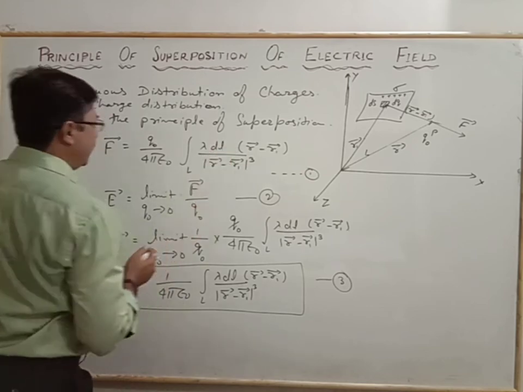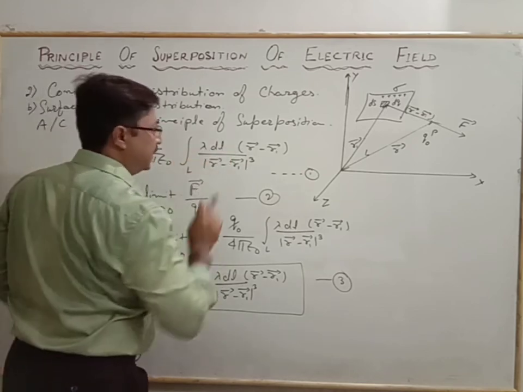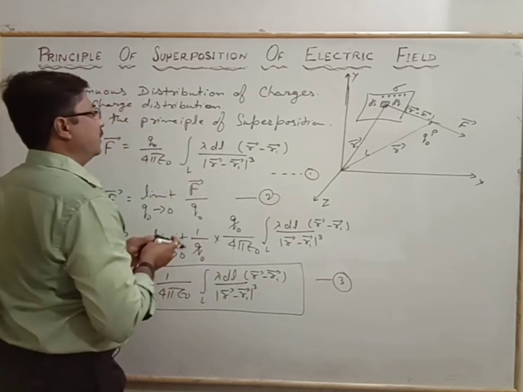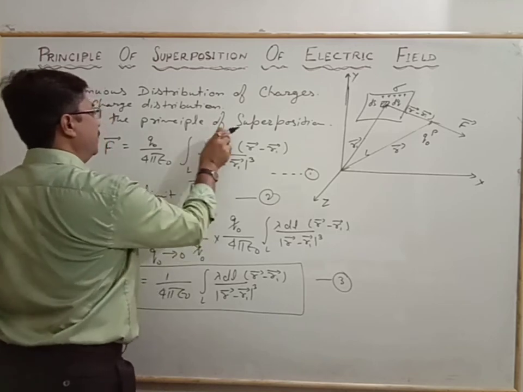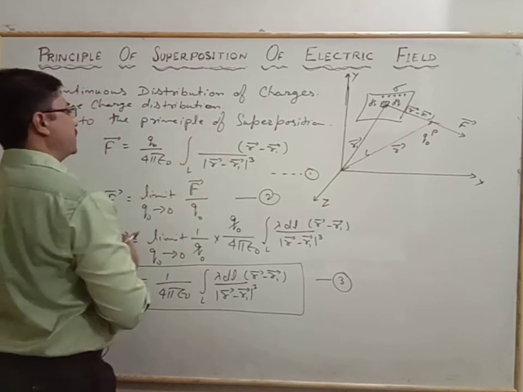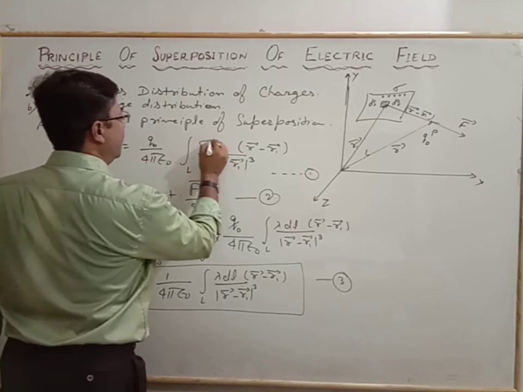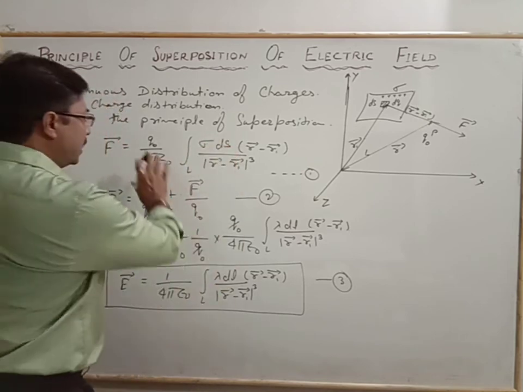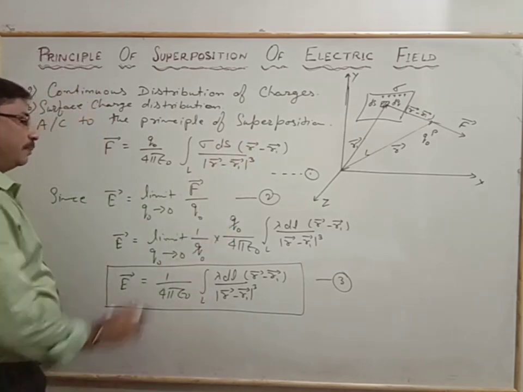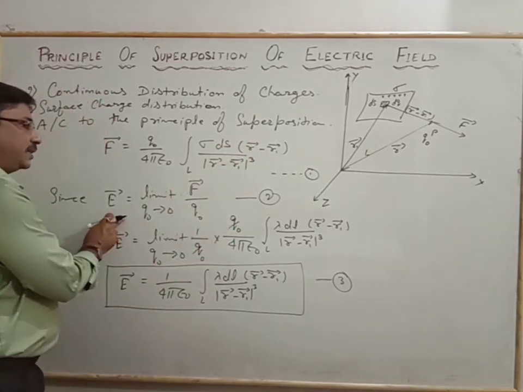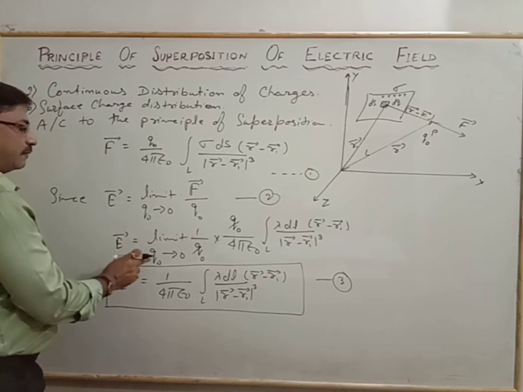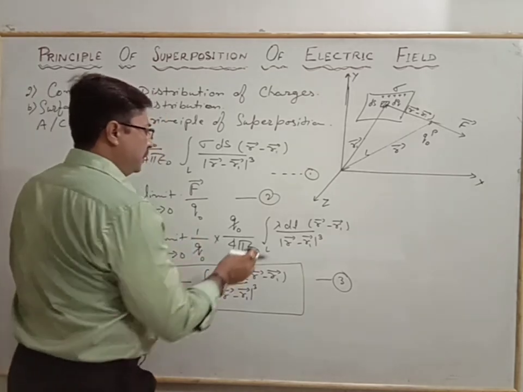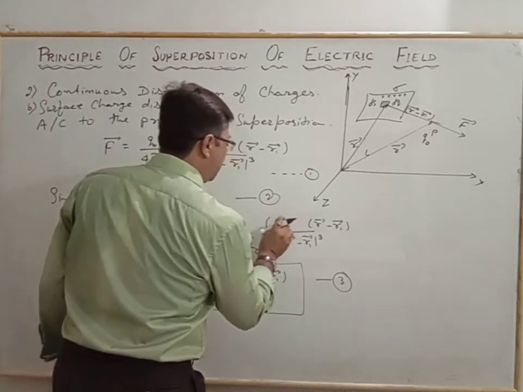So for that relation, we just change in a simple way where we have taken earlier lambda or dl. In this place, we will write sigma and ds. Everything is the same. The process is also the same, and the same definition we will use for the electric field. But the arrangement has a little change here.